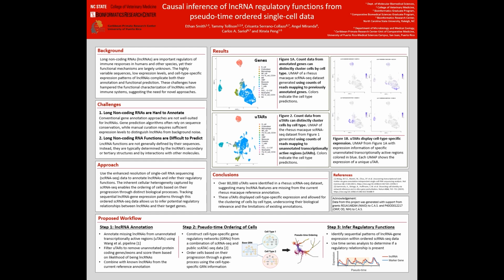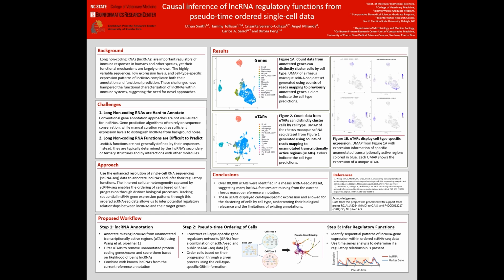Additionally, in Figure 2, we observed that when we regenerated these UMAP embeddings using only the UTAR expression information, the cells in our dataset cluster by cell type, suggesting that these UTARs do indeed contain biologically relevant information. In total, over 80,000 UTARs were identified in this one sample of just over 10,000 cells, suggesting that there are many long non-coding RNA features missing from the current rhesus macaque reference annotation.